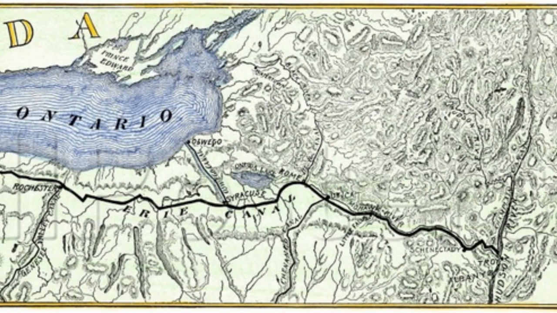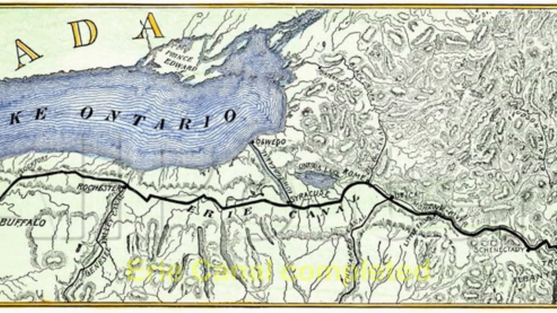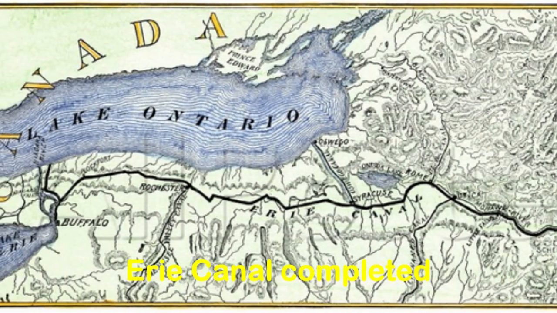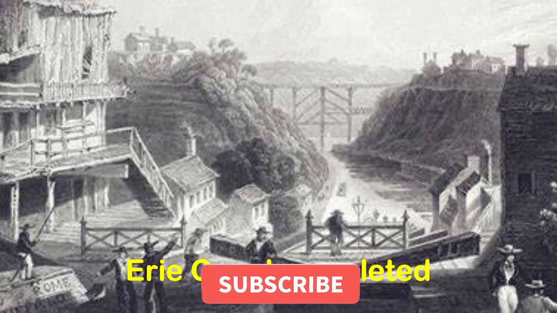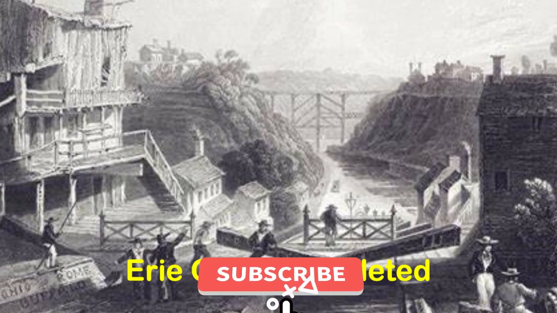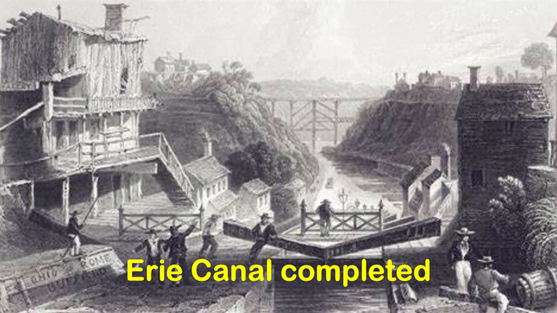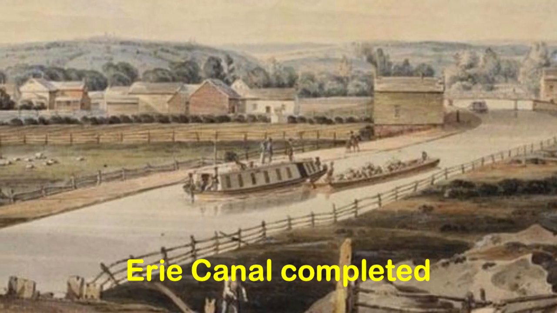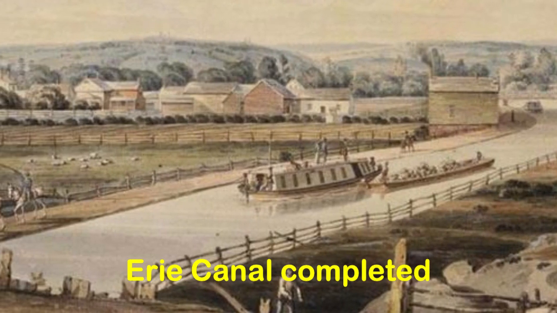In 1824, the Erie Canal was completed, linking the Great Lakes to the Hudson River. This was a major engineering feat and helped to open up the western United States to settlement and commerce. The canal reduced the cost of shipping goods and helped to create new markets for American products.